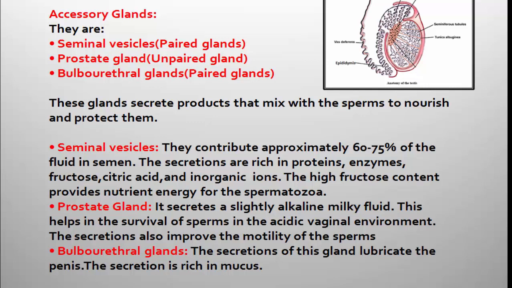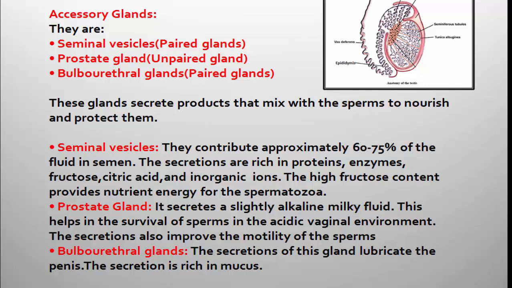The secretion of these glands mixes with the sperm, and the sperms are nourished and protected by the secretion of these glands. The seminiferous tubules are involved only in spermatogenesis, that means the production of sperms.